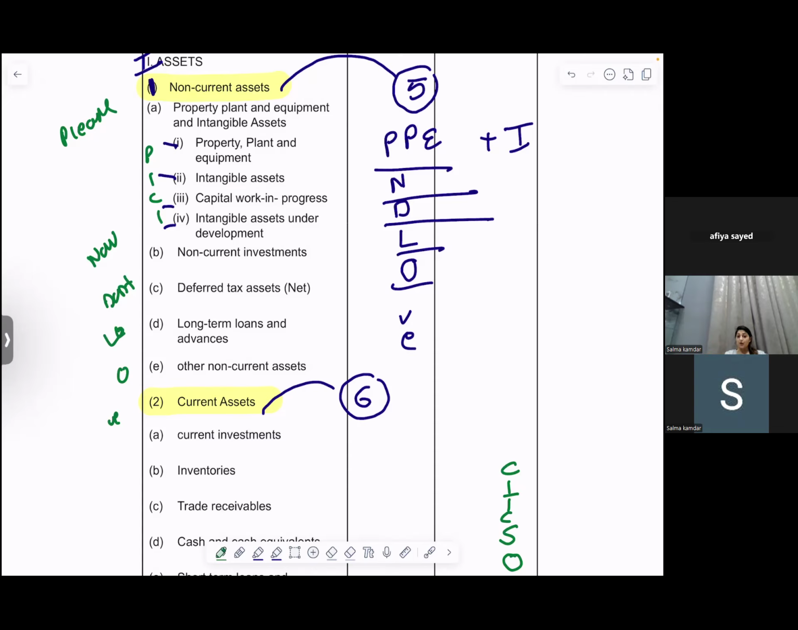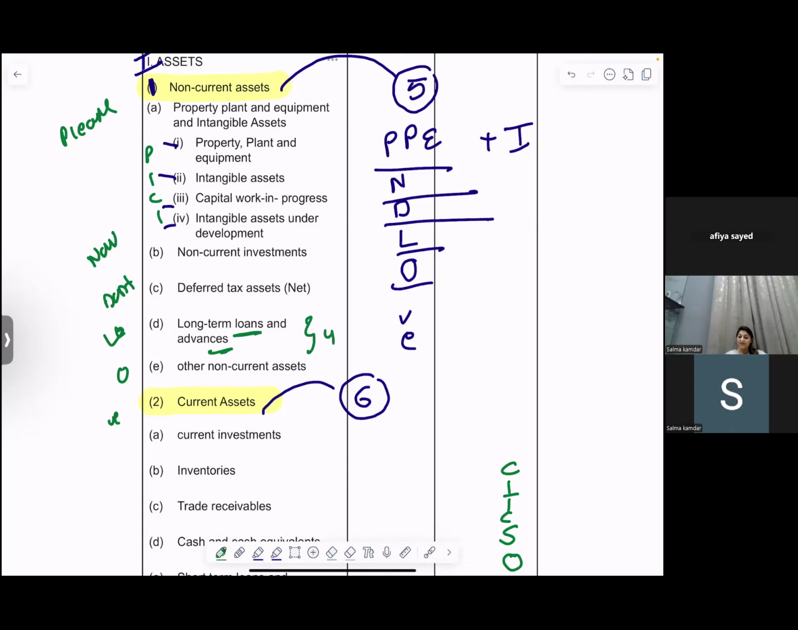Long term loans and advances means you have given people loans, deposits, and advances, and you are going to take back this money after more than 12 months. Say you've given some security money for electricity as a security deposit, and you're going to use the premises for more than 12 months, so the security deposit is going to be with the electricity department for more than 12 months. So these are long term loans and advances.